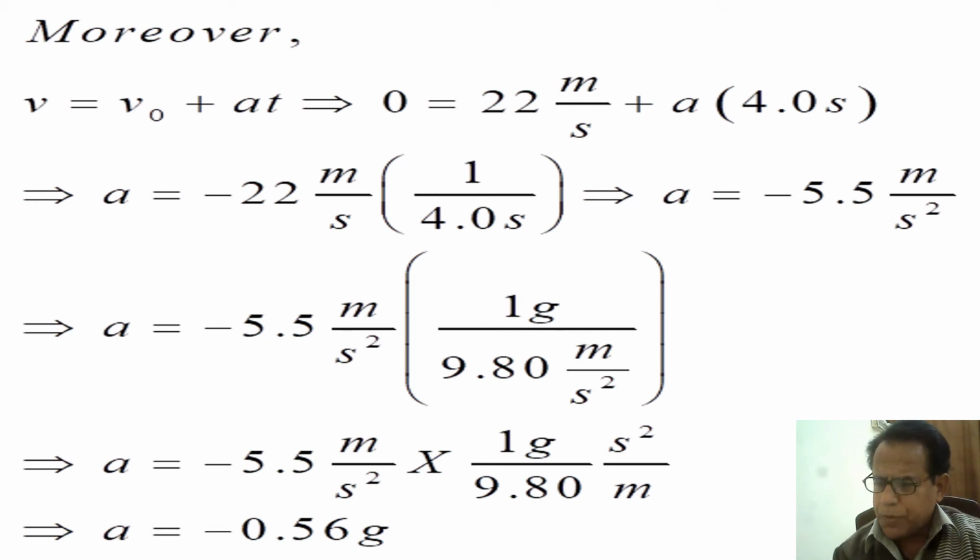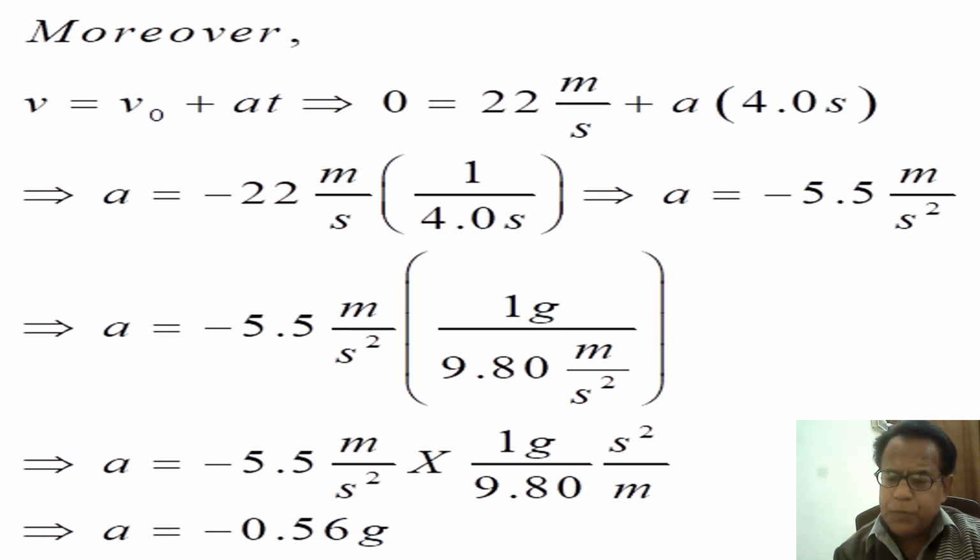So we have just reshaped our acceleration, minus 5.5 meter per second square. What we have done is multiply by 1g and divide by its value, that is 9.80 meter per second square. If we take this step, it does not make any difference.